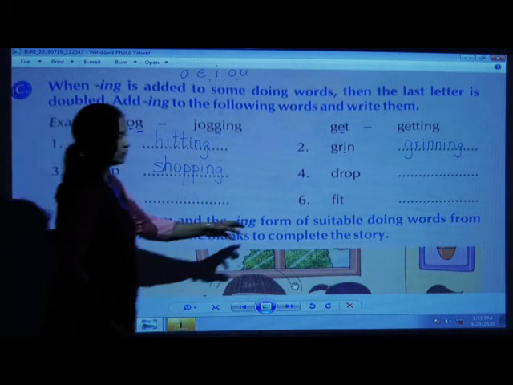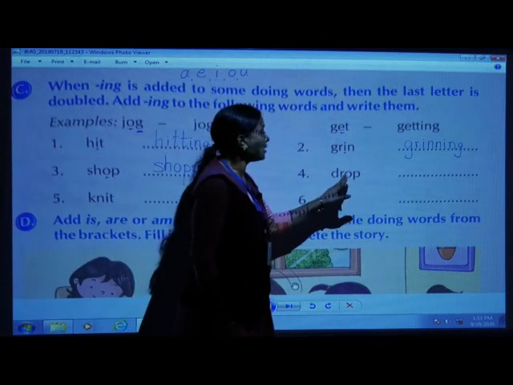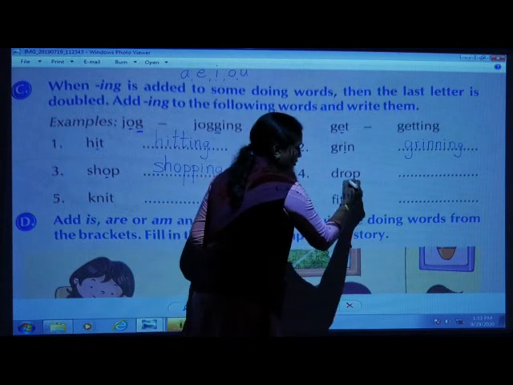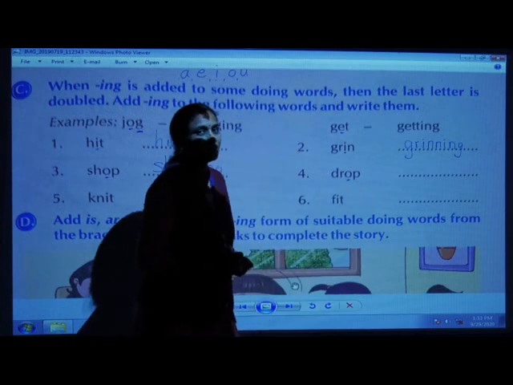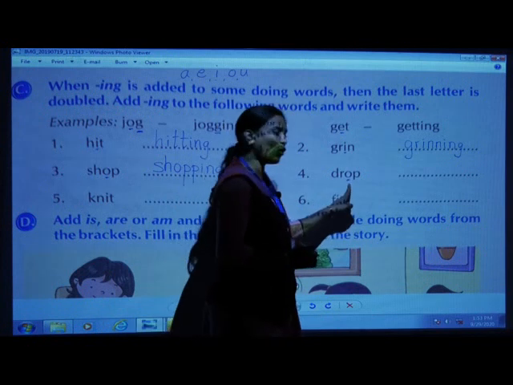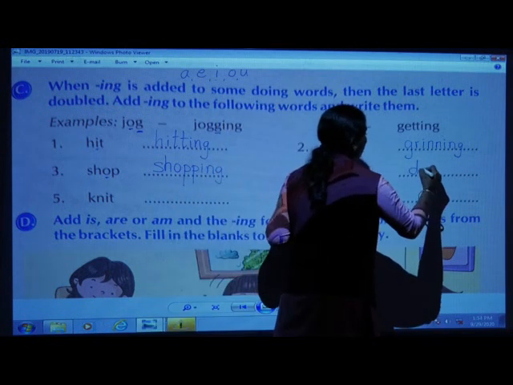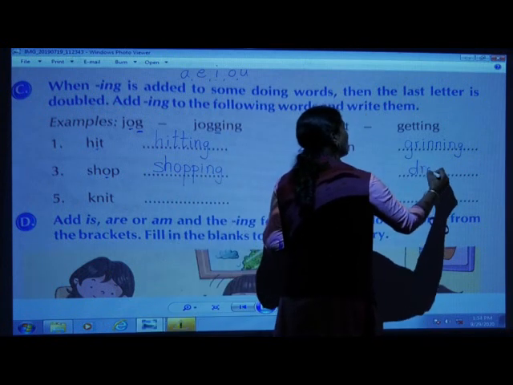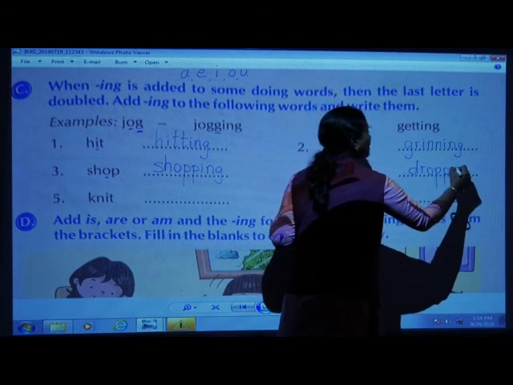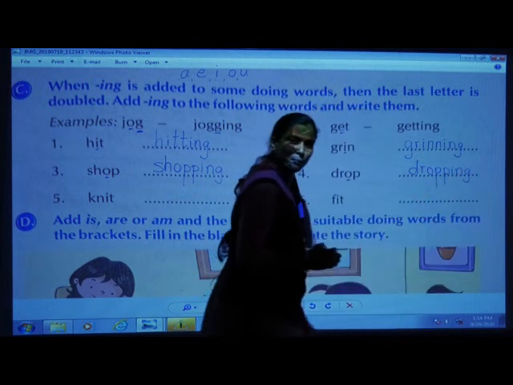Yes, now the fourth one, D-R-O-P, drop. Again, see the second last letter of that word, O. O is again a vowel. So the ing form is D-R-O, yes, all of you are right, double P-I-N-G, dropping.